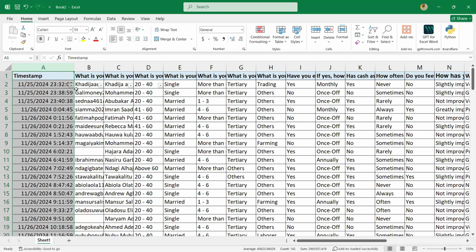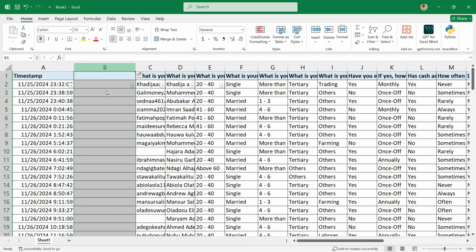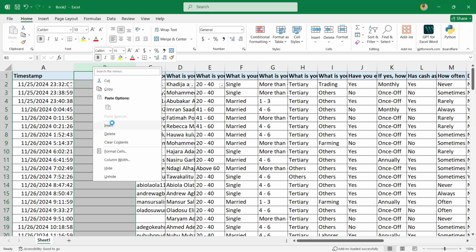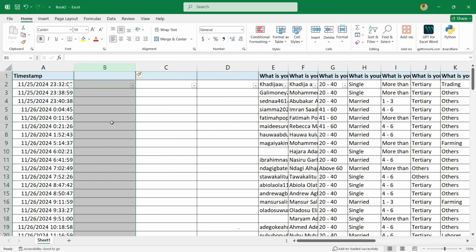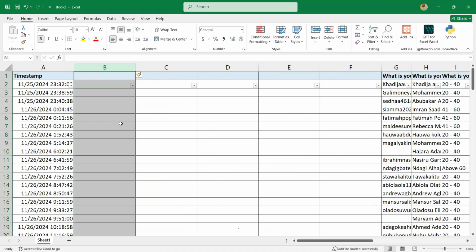Maybe they want you to separate columns. They want the month to be in a separate column, and they want the year to be in a separate column. So now what you should do, first, you have to create more columns. So I will just click on insert again. You see, I've created another column. I'll be creating more and more columns. So we have created multiple columns. I think these columns are okay for us. Let's say this one is for month, this one is for year, and this one is for time, then this one is for AM and PM.